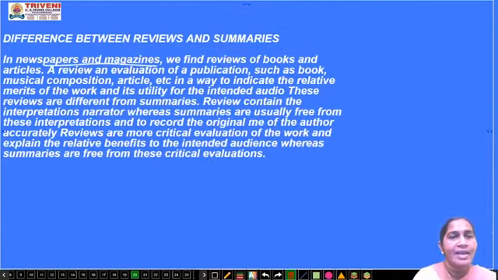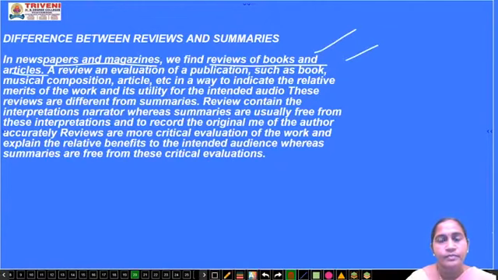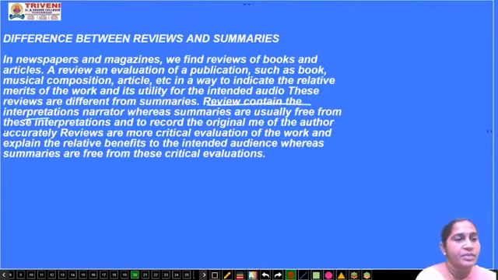In newspapers and magazines, we find reviews of books and articles, whether this book is good or not. They give their own critique, a review and evaluation of a publication such as a book, musical composition, article, etc., in a way that indicates the relative merits of the work and its utility for the intended audience. These reviews are different from summaries. A review contains the interpretation of the narrator.